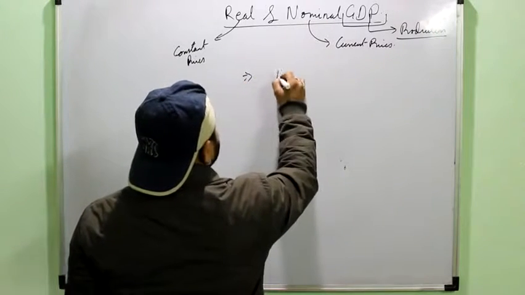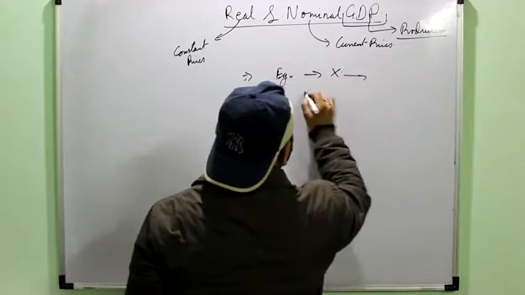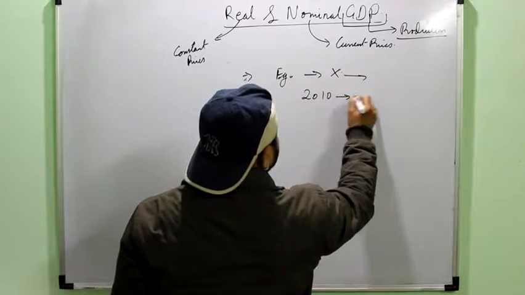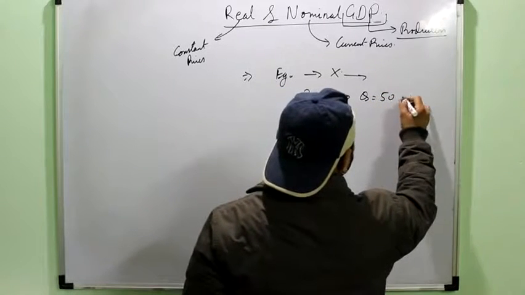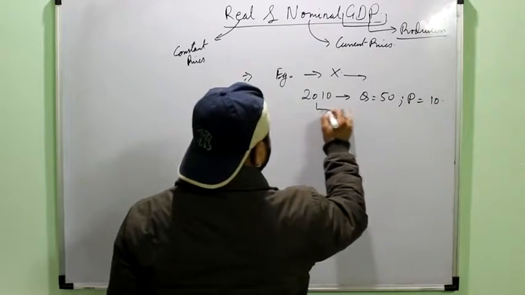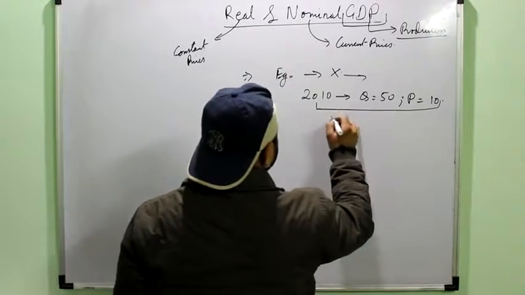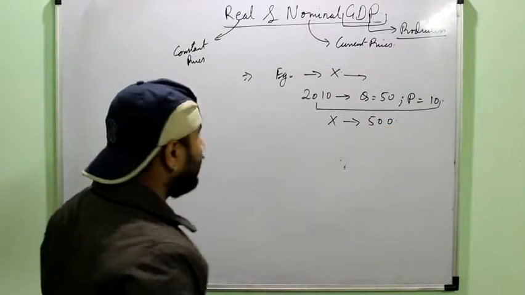Just take an example. Suppose I say commodity X. Say in 2010, 50 units of this good X were produced in the economy, and the price of this particular commodity was 10 rupees. So it means GDP of 2010 for commodity X is rupees 500, right?